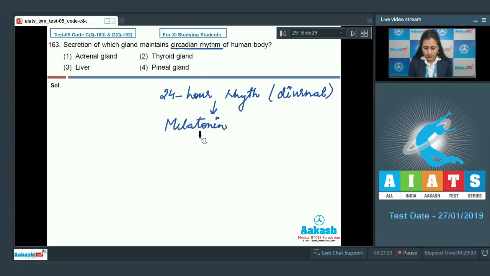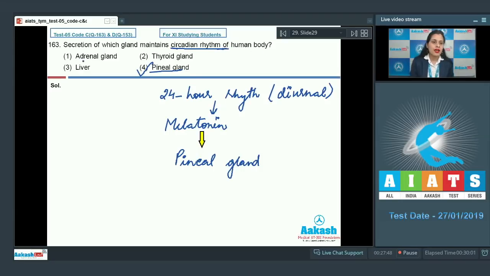And this hormone is released from pineal gland, which is present on the dorsal side of forebrain. So the correct answer to this question is option number 4, pineal gland. This is a gland whose secretion maintains circadian rhythm of our body.